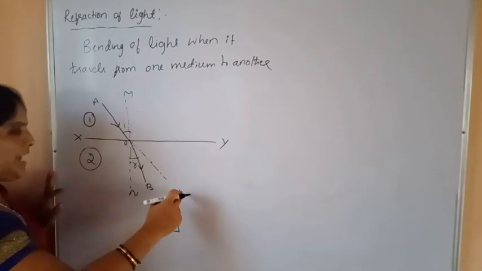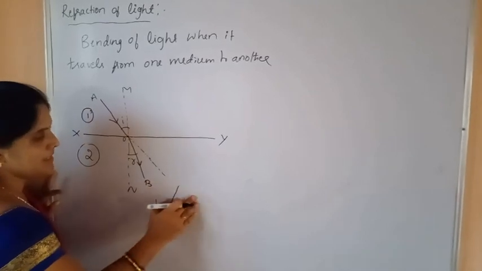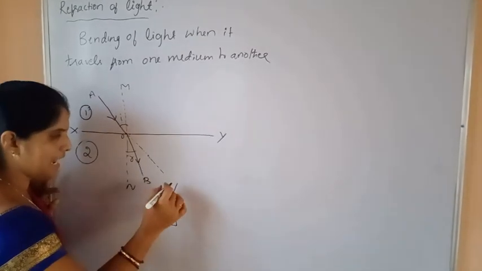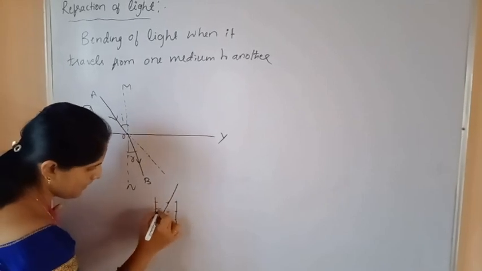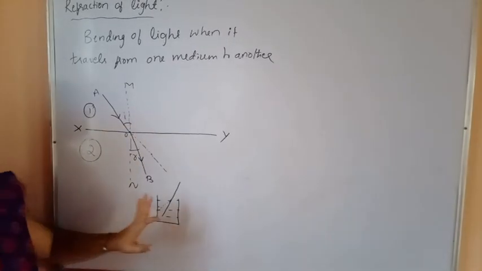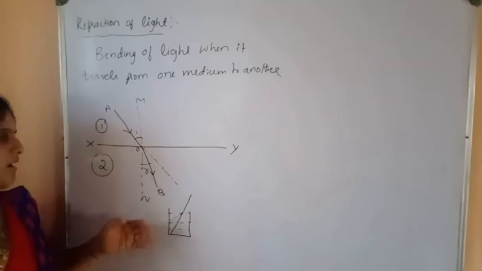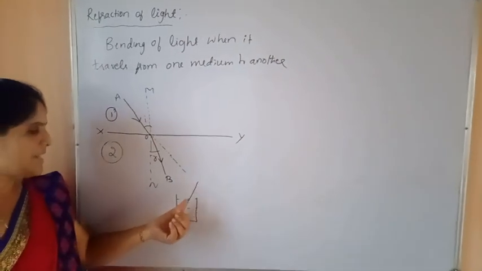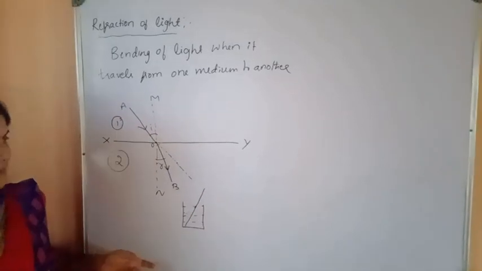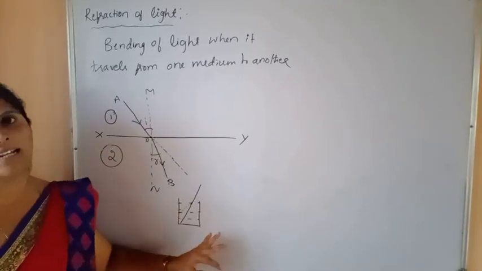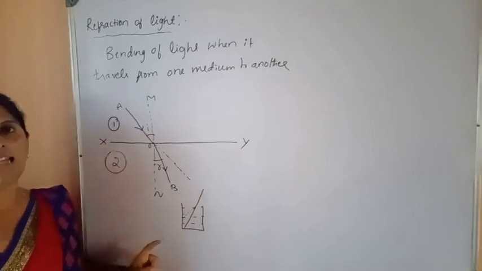Here, this is the air medium and this is the water medium. Light travels from one medium to another medium and gets bent. Actually, the pencil is not bent, but when we see the pencil through water, light travels from the air medium to the water medium, so it appears bent. This is the refraction of light.